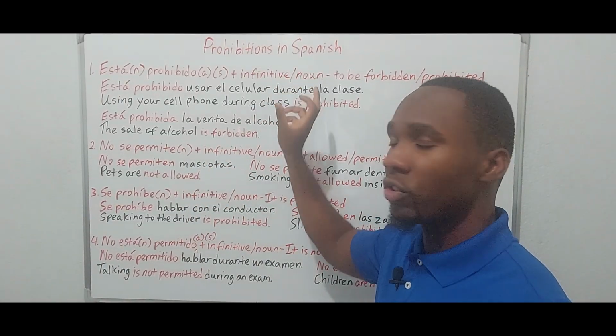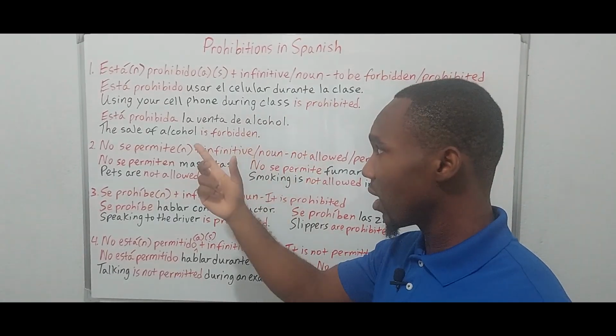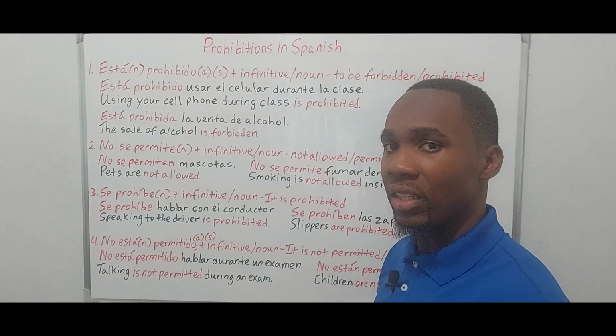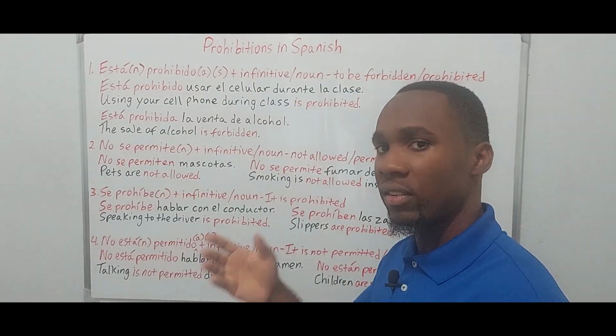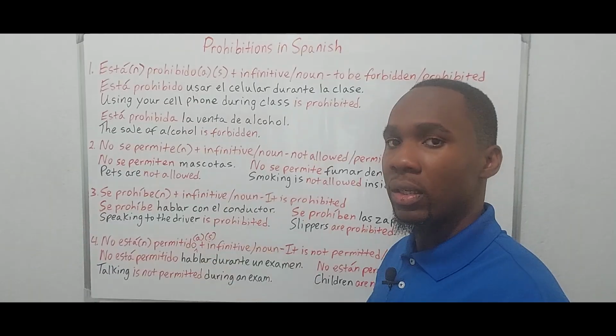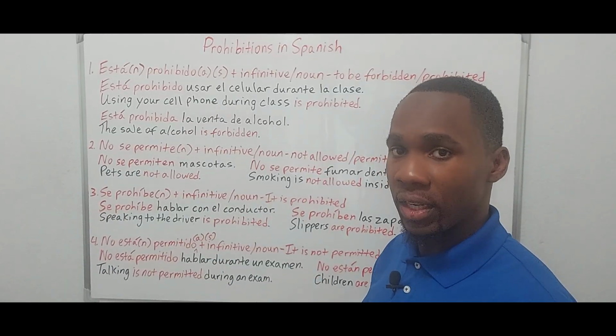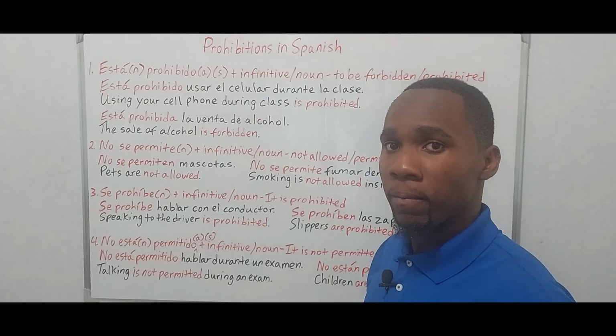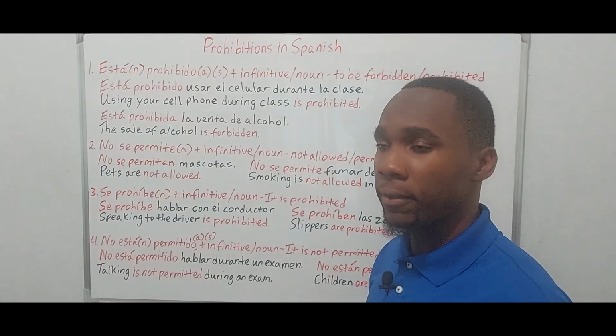And if you use a noun, the estar as well as prohibido must agree with the noun. Well, for estar, number, and for prohibido, number and gender, as I just demonstrated to you, right?